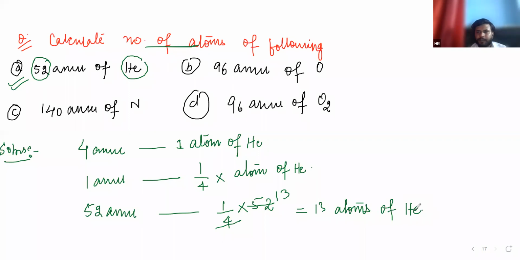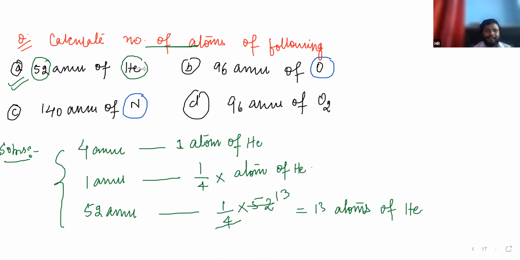Understood? Okay, very good. If you have any kind of doubt, tell me, and solve B, C, and D. You have to know the mass of O and the mass of N. I already wrote it in the previous slides. The C part you have sent is wrong.